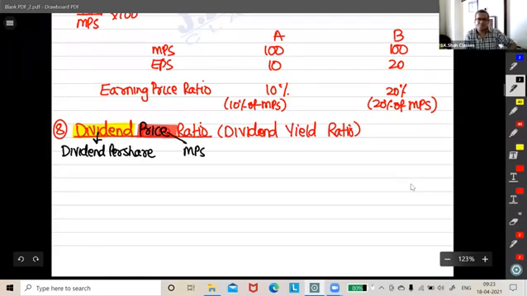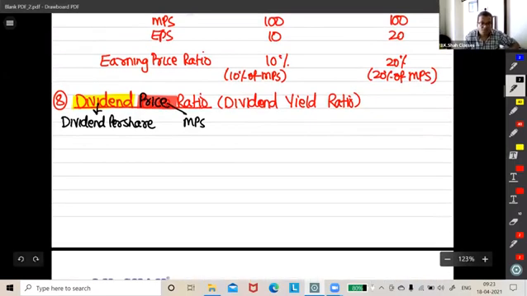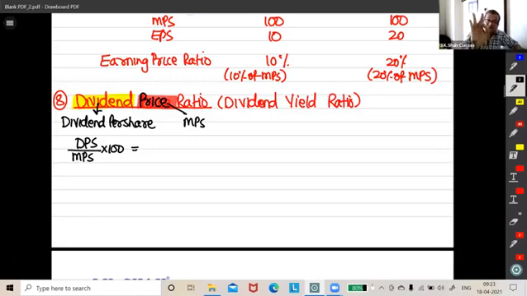Why compare like this? I hope the formula is clear now. It will be DPS upon MPS. The whole series of ratios that I've taught you, I've always tried to tell you that the name contains the formula. Don't take the burden to remember the ratio. Understand the meaning behind it also. Why DPS upon MPS? Why should dividend be compared with market price?